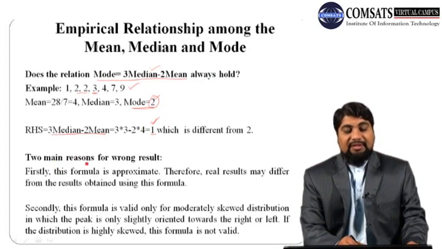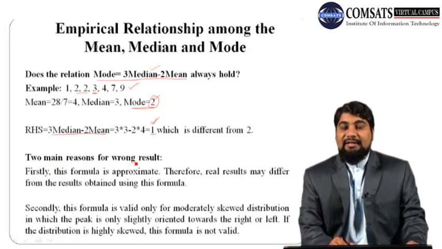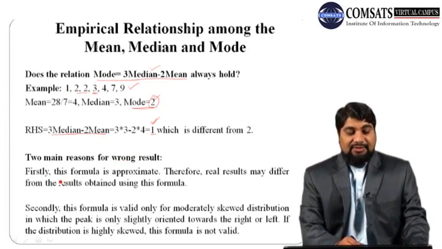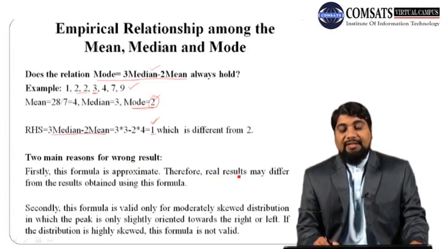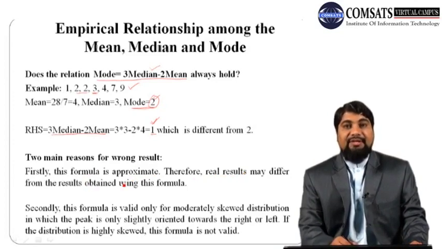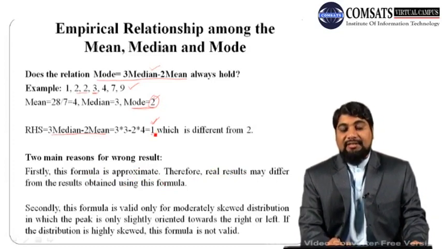There are two main reasons why this formula does not hold in this particular example. Firstly, this formula is an approximation, it is not an exact formula. Therefore real results may differ from the results obtained using this formula, and this is what happened in our case: according to the formula the mode should be 1, but according to the real data the mode is 2.